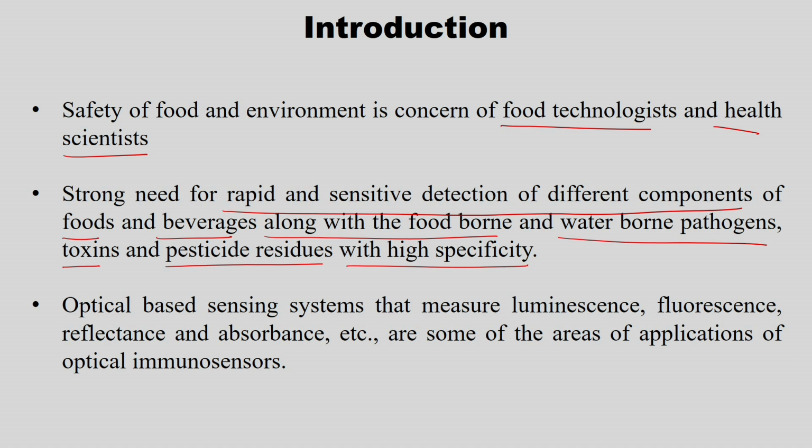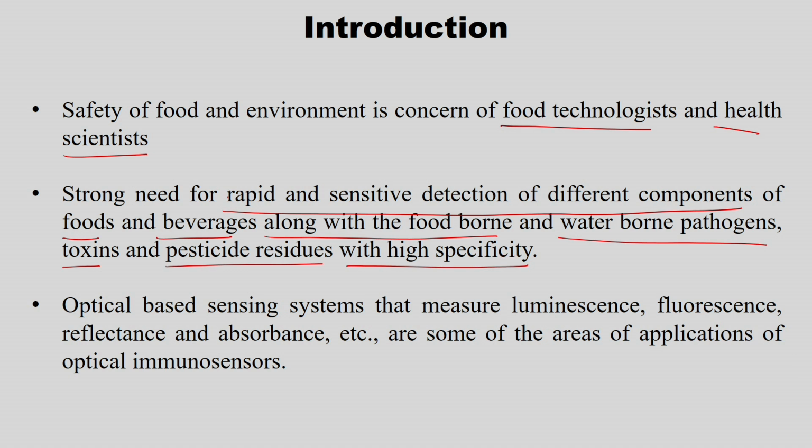Thermal processing is employed in food just to handle the foodborne as well as waterborne pathogens and toxins present in the food material. To do that, first of all I should be able to detect them, like how much quantity or concentration is available in the food.